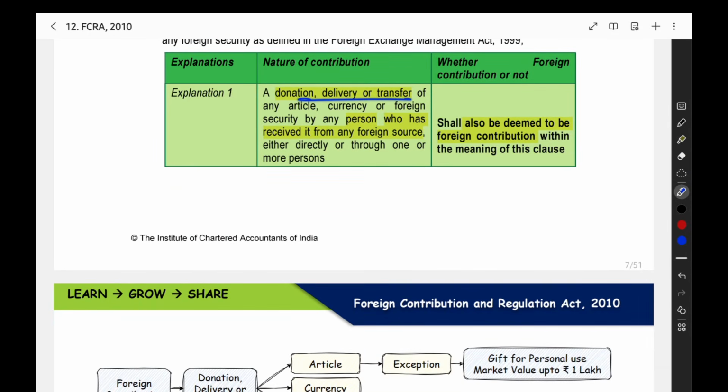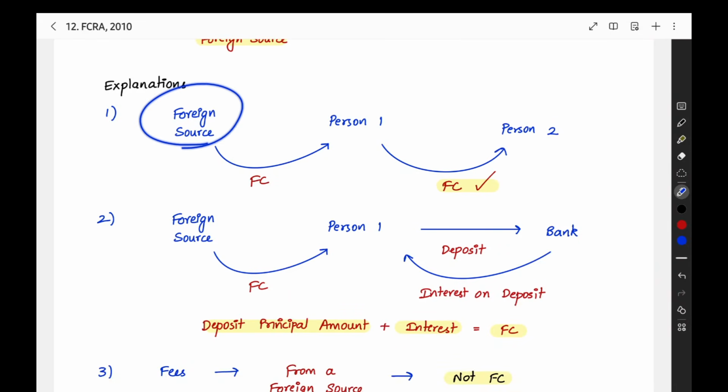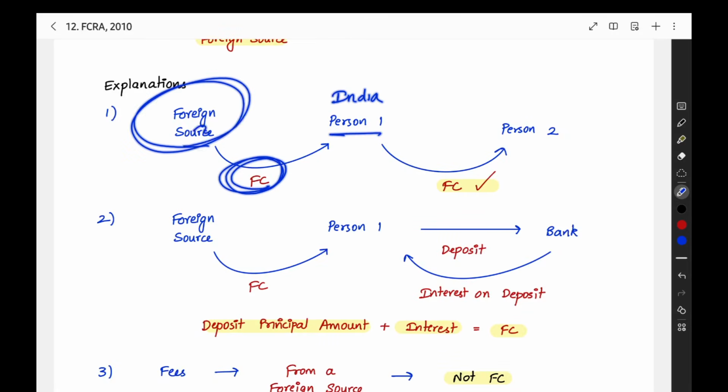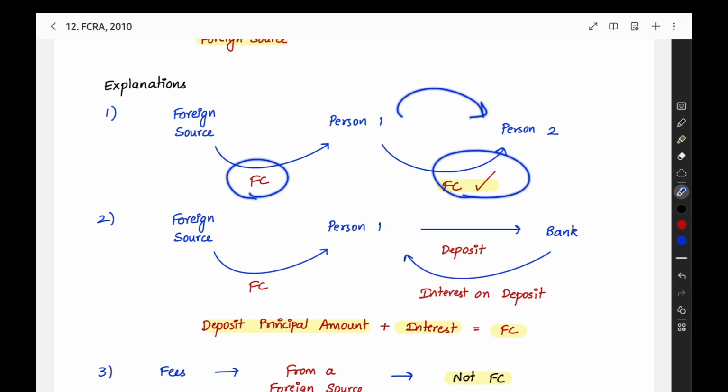Any donation, delivery, transfer of an article, currency or security by any person who has received it from a foreign source. So here we can see one example for that. So foreign source is there. From the foreign source, one person in India is getting some amount. That is a foreign contribution, no doubt on that, because directly from the foreign source he is getting the amount. Then this person transfers that particular amount to another person. When he is transferring the same amount to another person, that is also foreign contribution. So this is explanation number one. When you are directly getting from foreign source, that is foreign contribution. When you are sending that foreign contribution to another person, that is also foreign contribution.